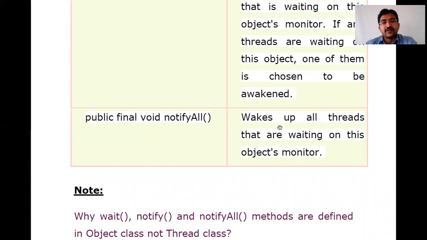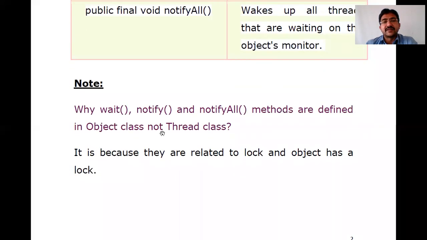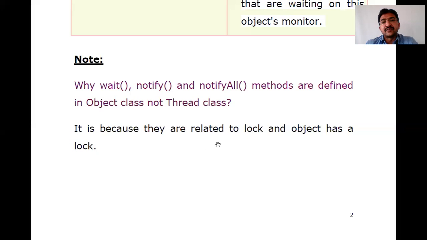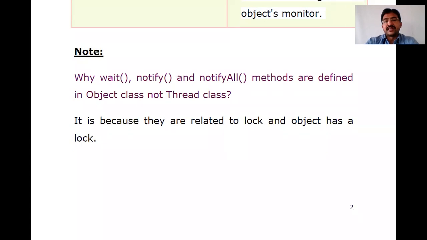Here it wakes up all the threads that are waiting on this object's monitor. So why are these three methods, wait and notify, defined in the Object class and not in the Thread class? Because they are related to locking. Why is it waiting, why is it notifying, why is it notifying all? Because it doesn't deal with the Thread class, but with the locking of the object. So that's why these three methods belong to the Object class instead of the Thread class. That's one reason.